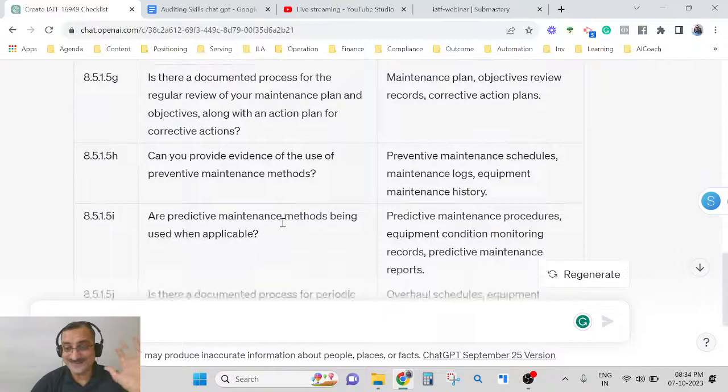What do you think? If you like this, if you love this, see the point is that most of the time you may not be able to use 100% of the output ChatGPT has given. It's not that you use whatever ChatGPT gave as it is. It is your assistant, and it will give you 50, 60, 70, 80% of the work, depending upon the use case. So that's on average what I have seen.